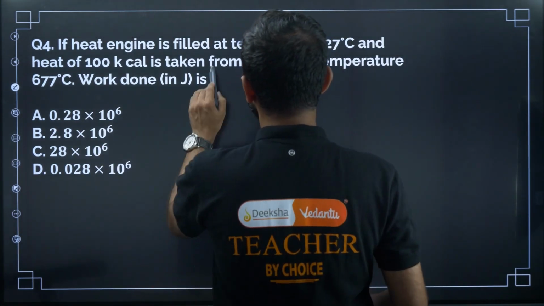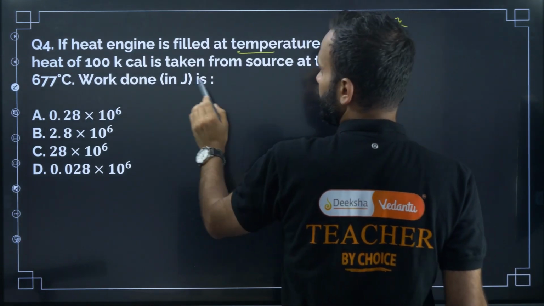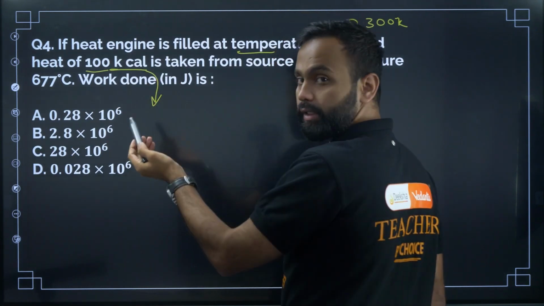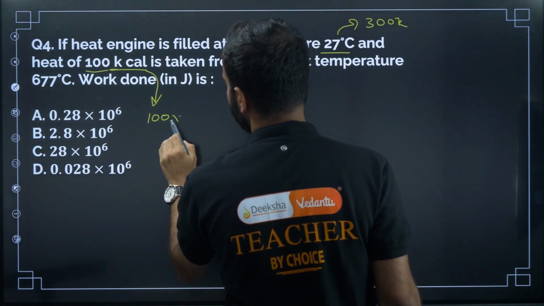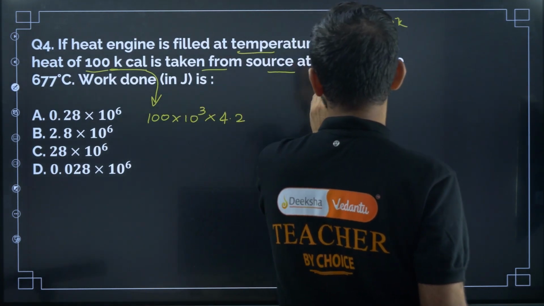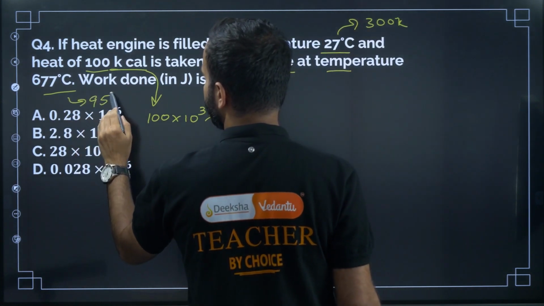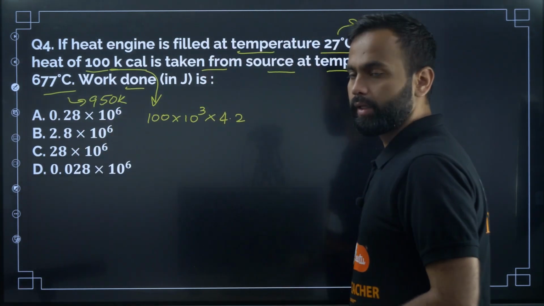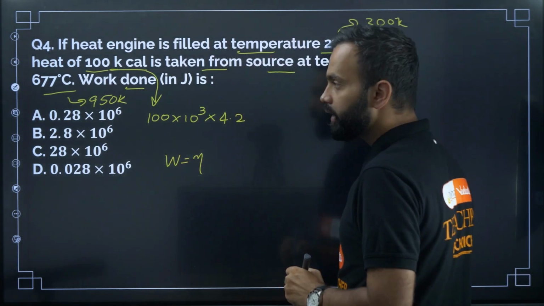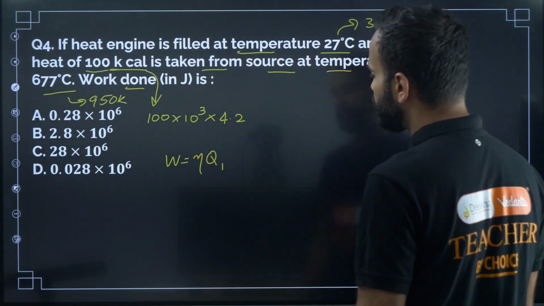If heat engine is filled at the temperature 27 degrees Celsius, in Kelvin this will be 300, and heat of 100 kilocalorie. So we have to convert calorie to joule. So that is 100 into 10 to the power 3 into 4.2 joule. Taken from source at temperature 677 degrees Celsius, in Kelvin this will be 950. Work done is, okay, so here the work done W is equal to efficiency of the engine into Q1, that is heat given. Let us find efficiency of the engine.